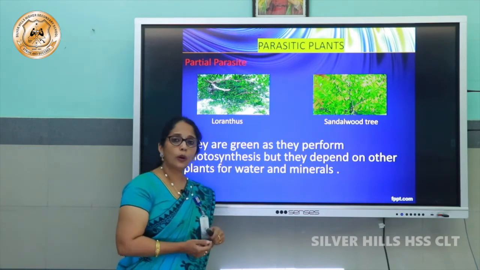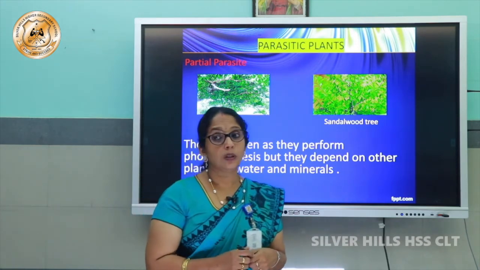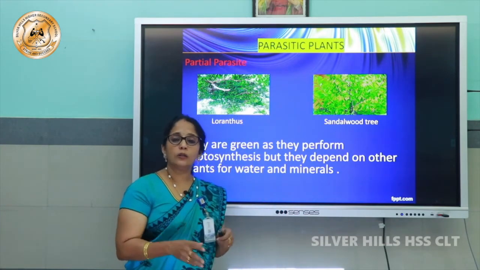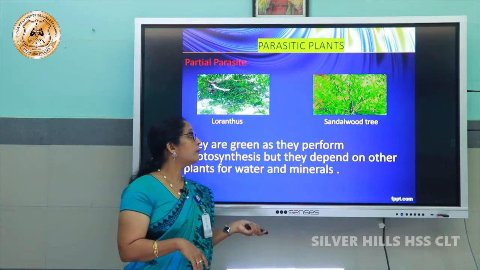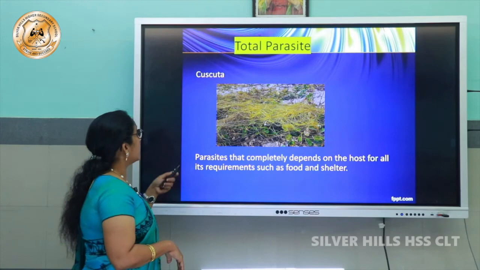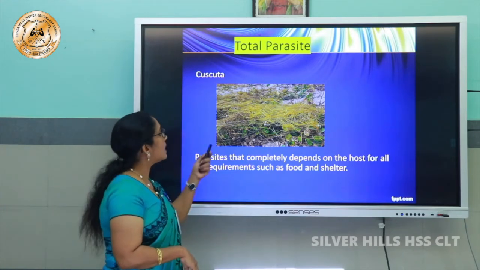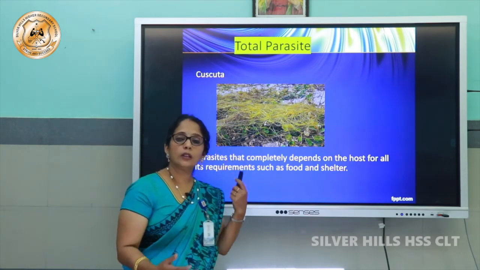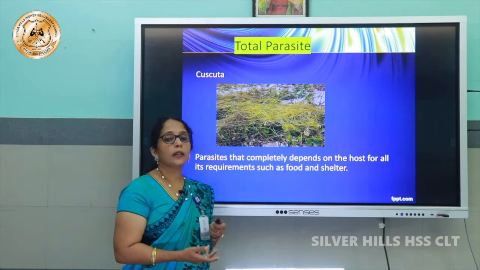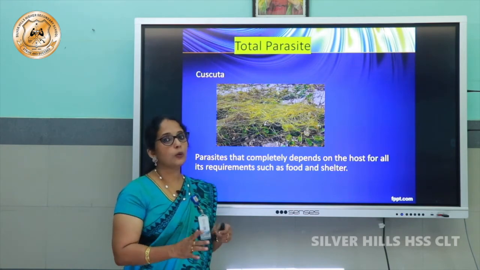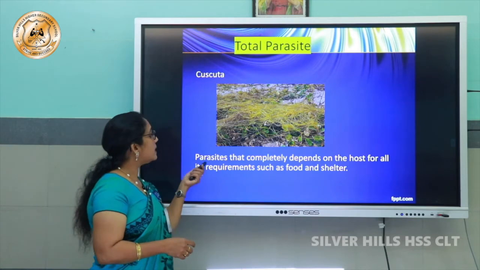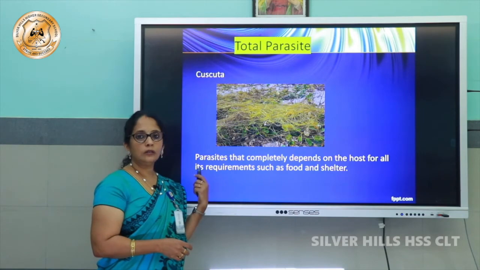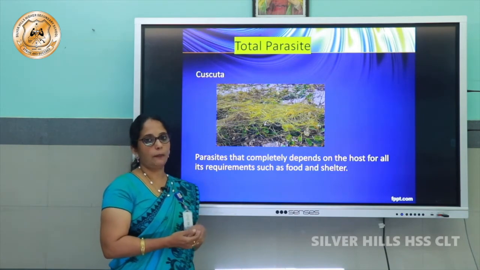Example, Loranthus and sandalwood tree. Now there is another class of plants that will be completely depending on the host. They will take all the food from the plant. That type of plants are called complete parasite or total parasite. Example is Cuscuta. You can see Cuscuta will be absorbing all the food prepared by the host, and what happens? The host won't be getting food and the host starts to dry. So parasites that completely depend on the host for all their requirements are called complete parasite or total parasite.